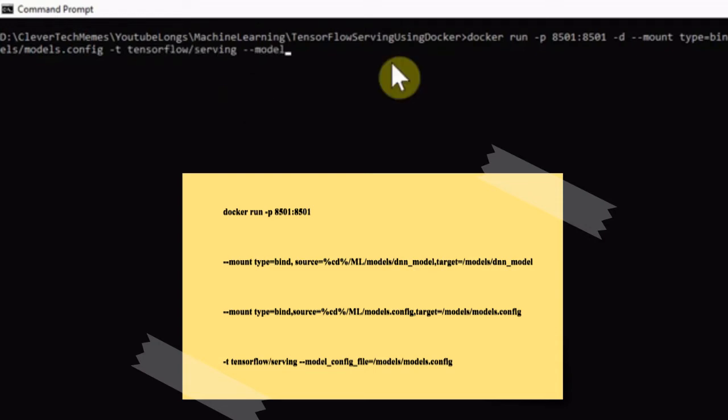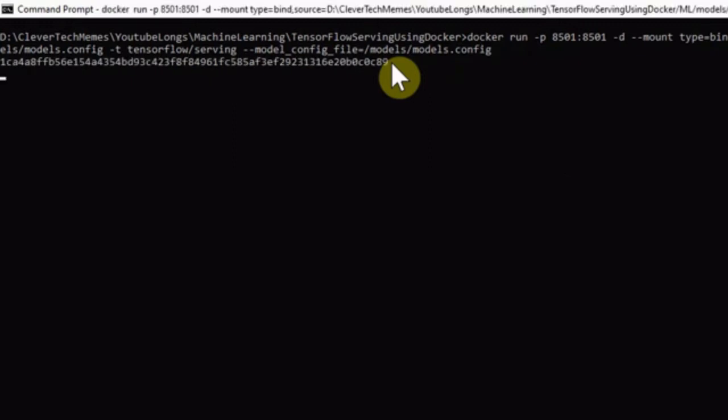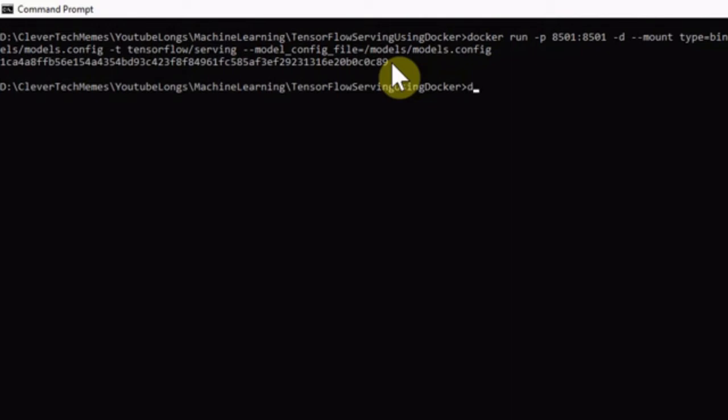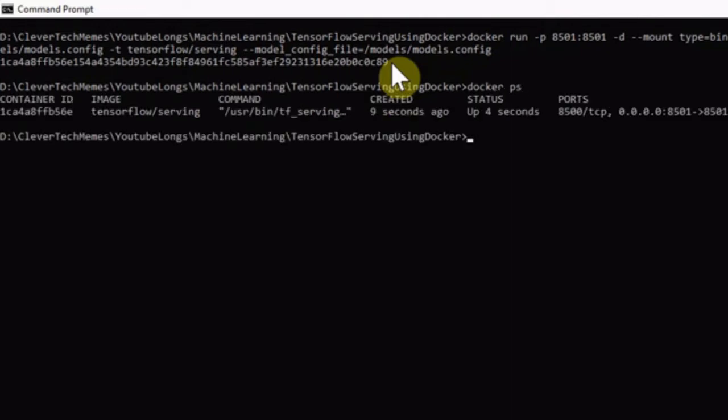I also use the model config file parameter to refer to the models.config file, which is on the container, and we mount it on the container. So I just hit enter, and if I write docker ps, I can see that the container is now running.